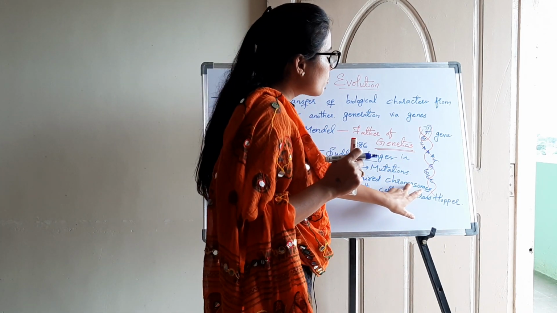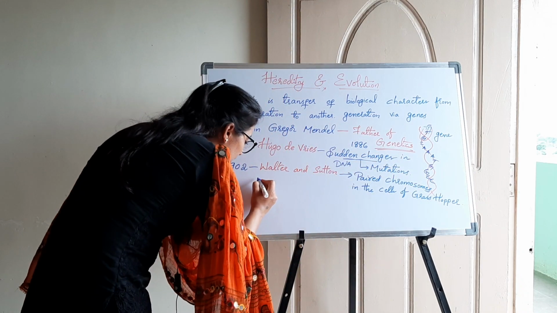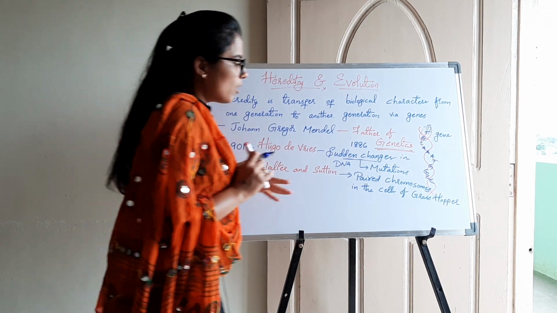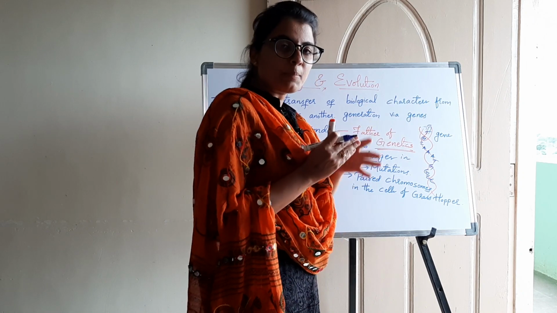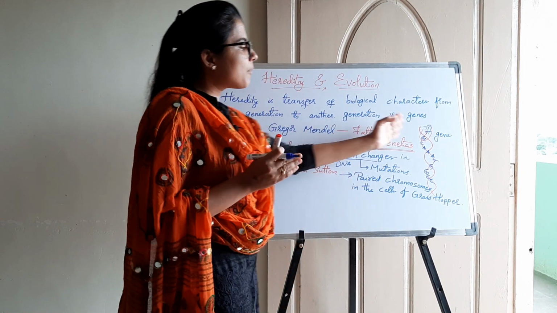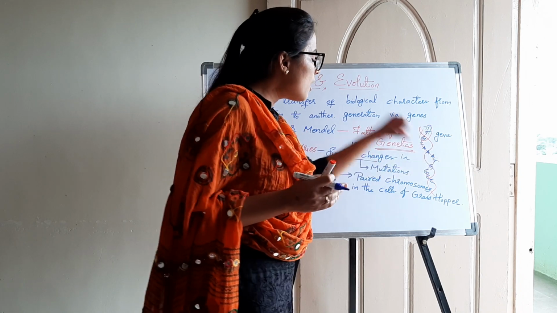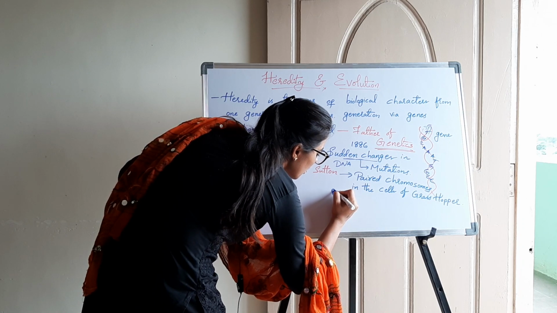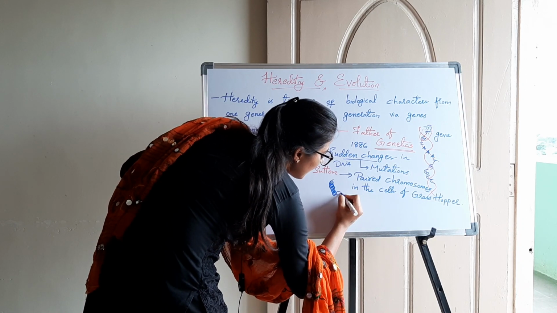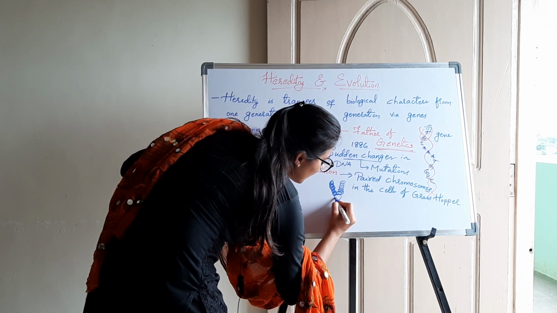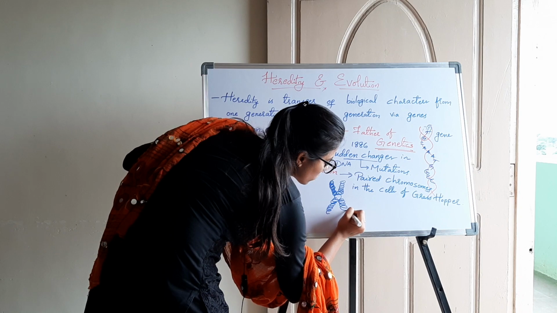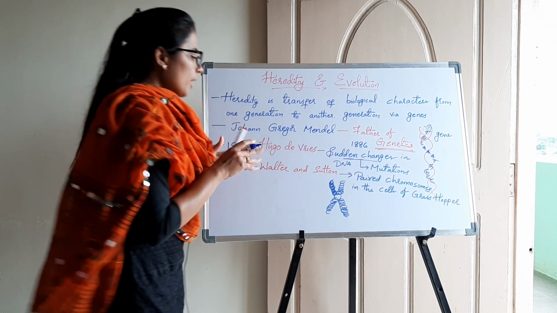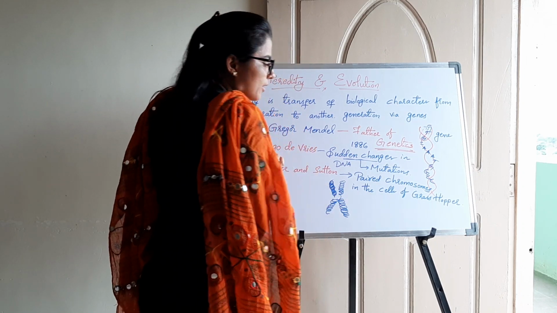So what are these chromosomes? Let's say this is the DNA, and this is how it is loosely present within the nucleus of the cell. This is all we know, okay. During mitosis or meiosis, that means during cell division, when the information has to transfer from one cell to another cell, what will happen? This DNA will get coiled like this. This coiled DNA is termed as chromosome. The DNA which is coiled is termed as chromosome.